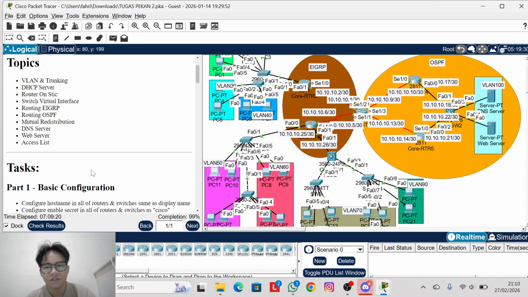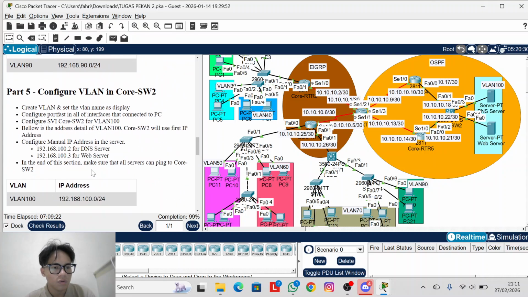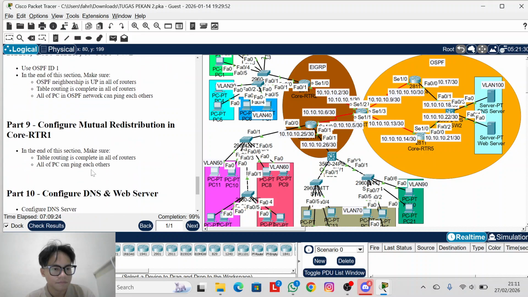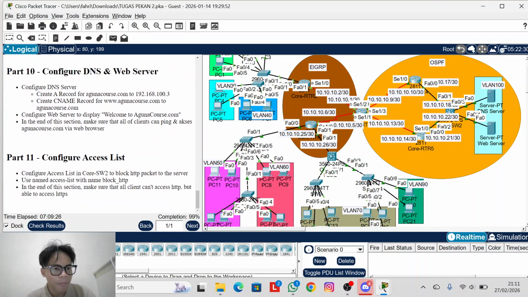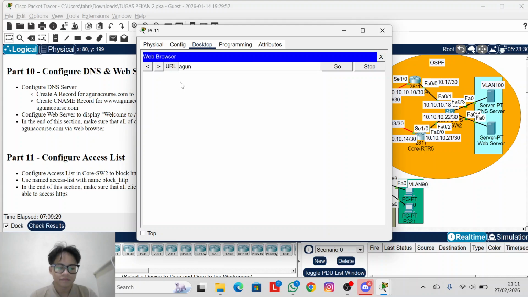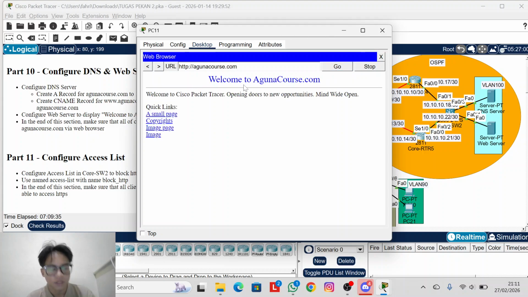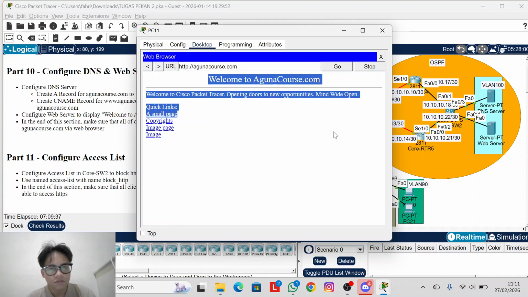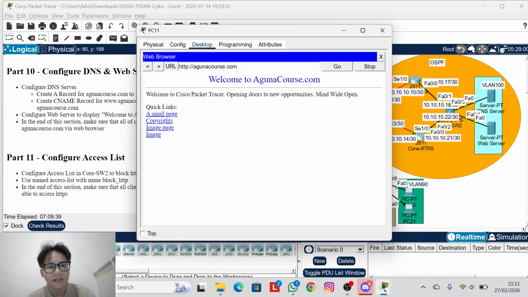The name is not google.com, we can see from here agunacourse.com. You can see the web server is running and the DNS server is running, because I search for agunacourse.com, and it is translated to this IP.